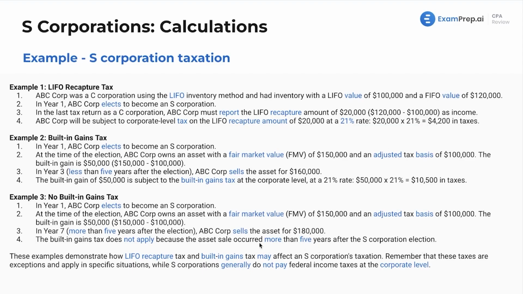Now, these examples demonstrate how the LIFO recapture tax and the built-in gains tax may affect an S corp's taxation. Remember that these taxes are exceptions and apply in specific situations, while S corporations generally do not pay federal income taxes at the corporate level.